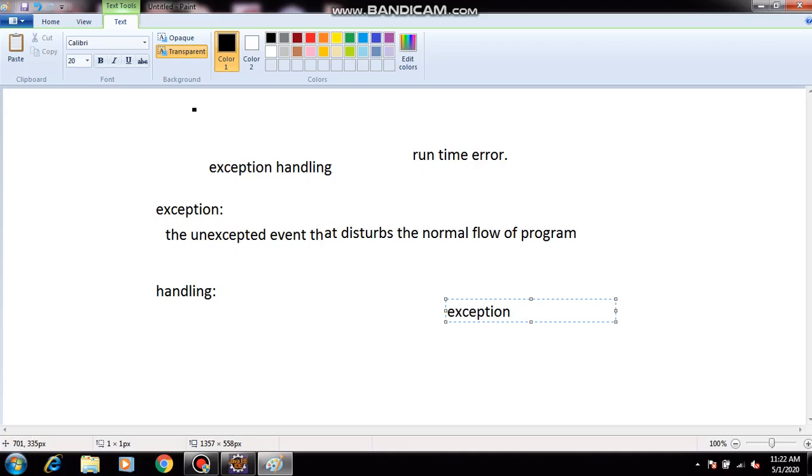Exception is an inbuilt class. From which package? From the lang package.